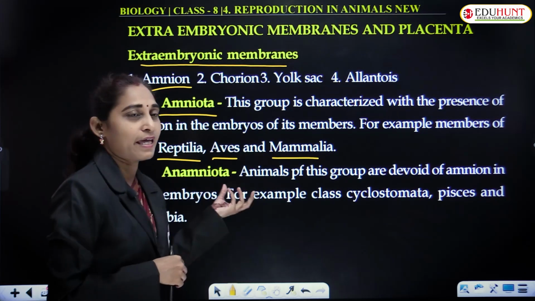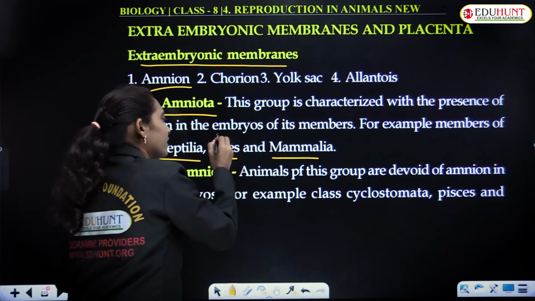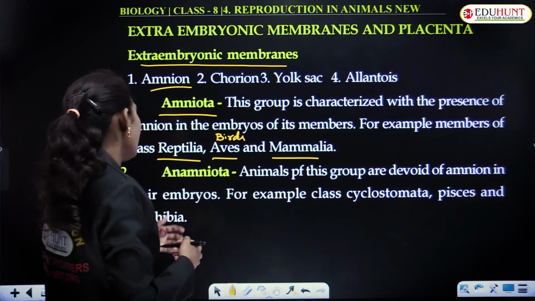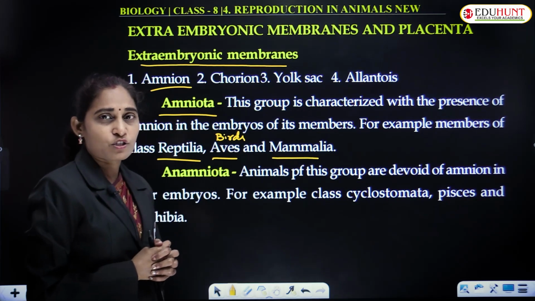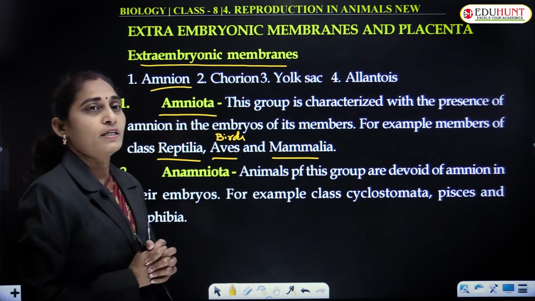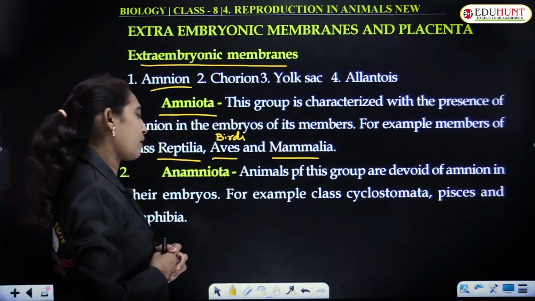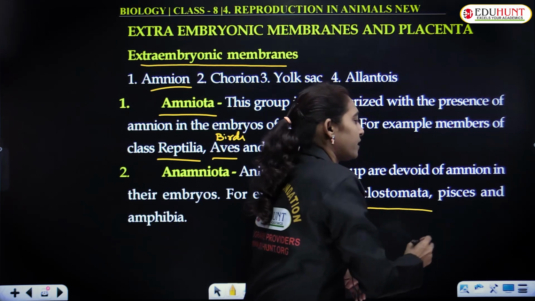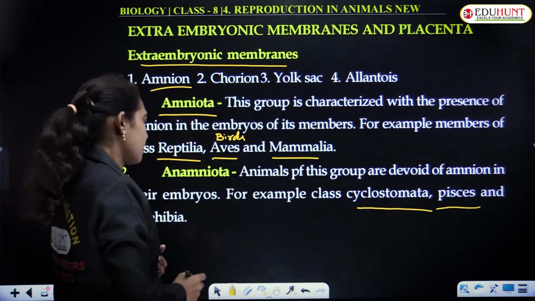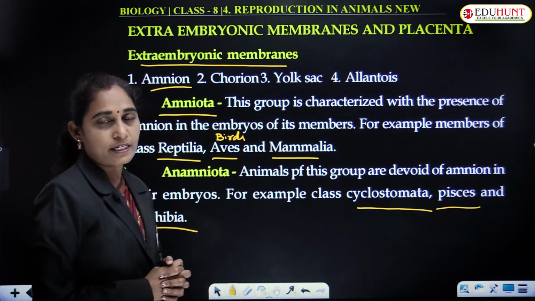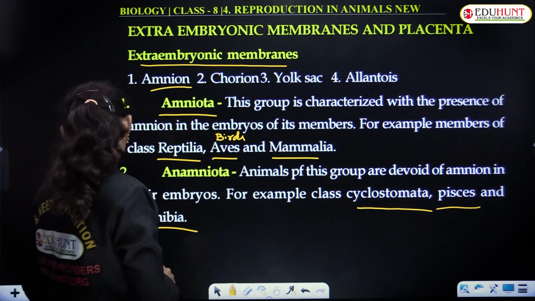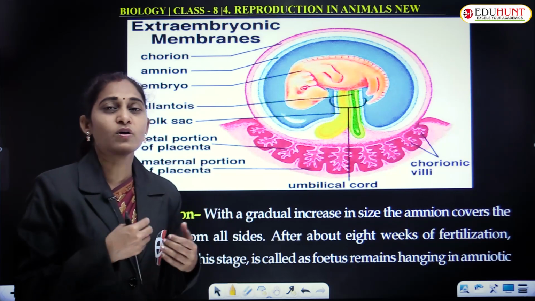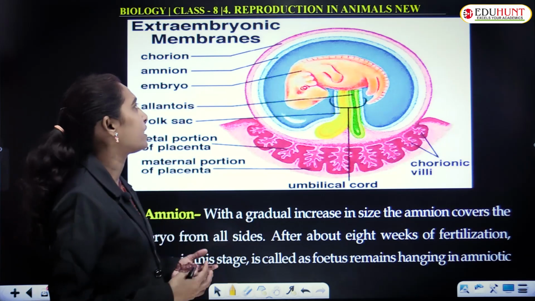Examples are reptiles, aves. Aves are nothing but birds. And then mammalia, mammals. Anamniotes are animals which do not have amnion in their extra embryonic membranes. So for example, class Cyclostomata and Pisces. Pisces are fish, and amphibia, they come under the category of anamniotes. Anamniota means there is no amnion layer.